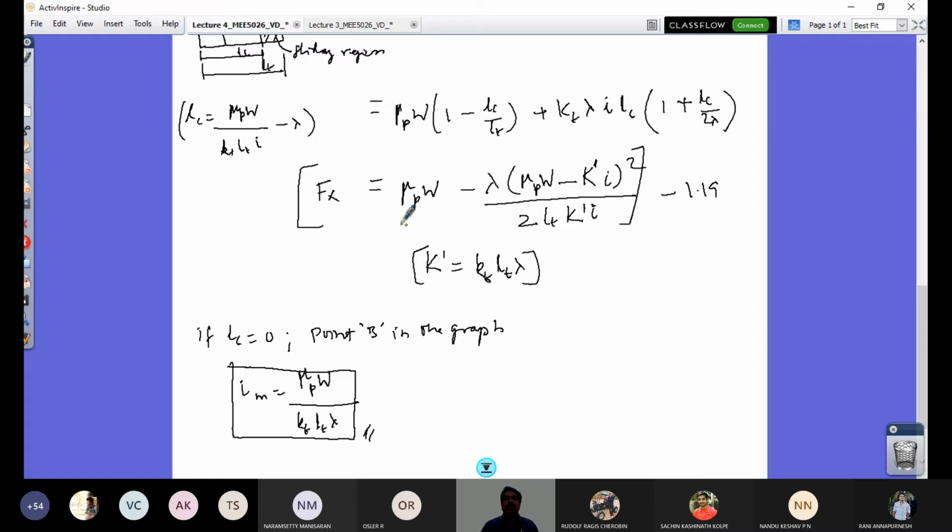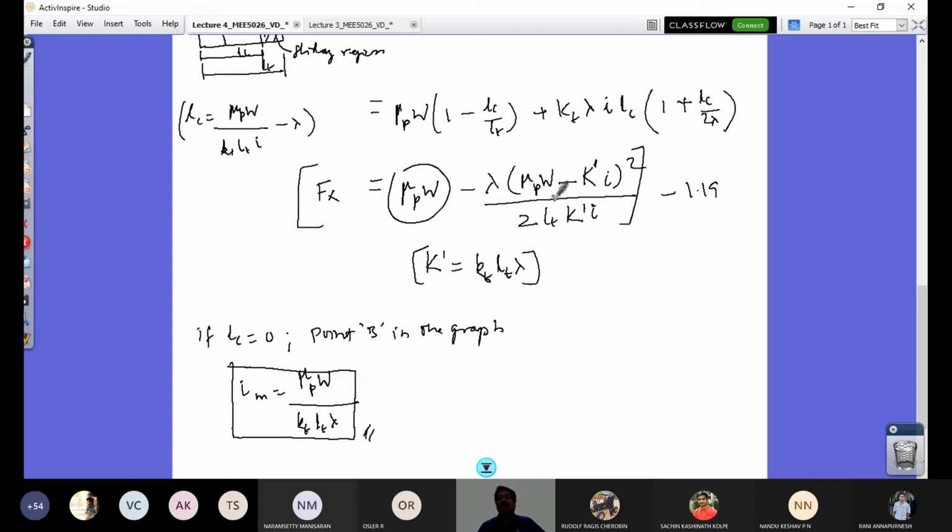With this value, I would get the Fx value as maximum. If I substitute this IM here and KT, LT, lambda here, you can see what would happen. The IM value is this. In the denominator I have this, so that goes off. In the numerator I have mu p times w minus mu p times w, which is 0. So this disappears. I get my mu p times w, which is the value at point B. So that holds good. Anything other than that, you have a value between IC and IM.